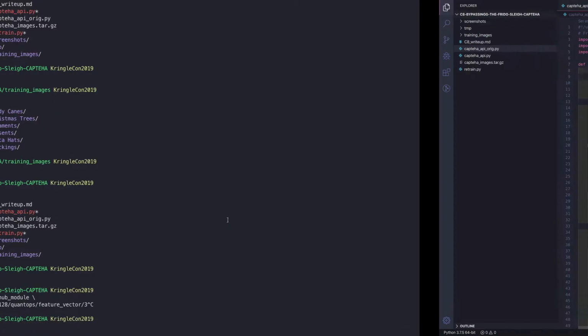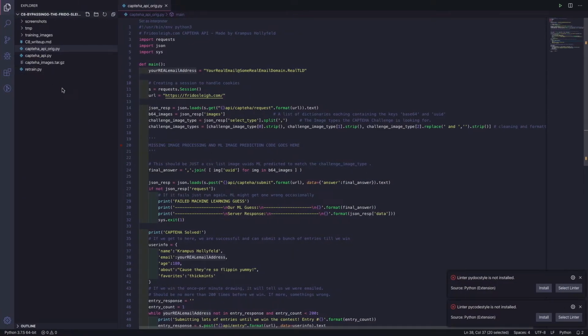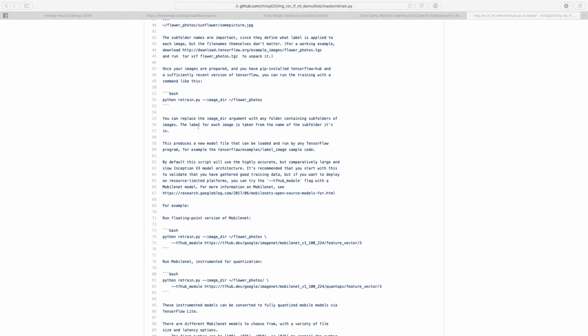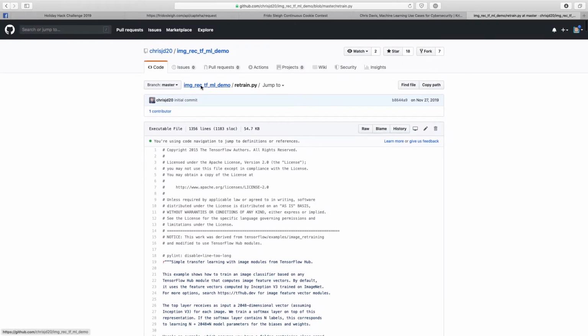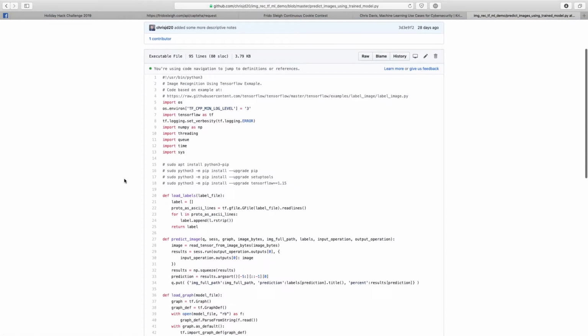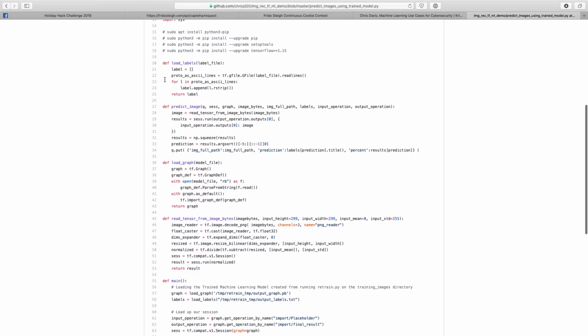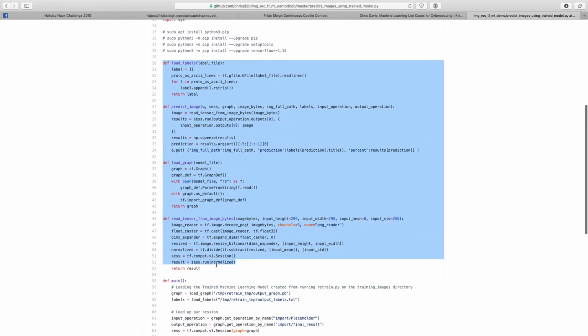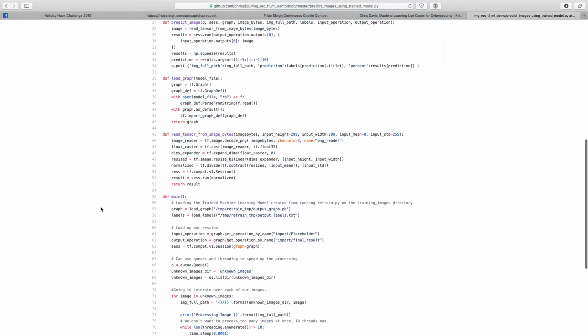I will be looking at the original script from Chris to actually run or match those images, to predict those images. It's called predict images using trained model, and what that does is, I'm not going to go over each of these different functions, I don't need that all that much.